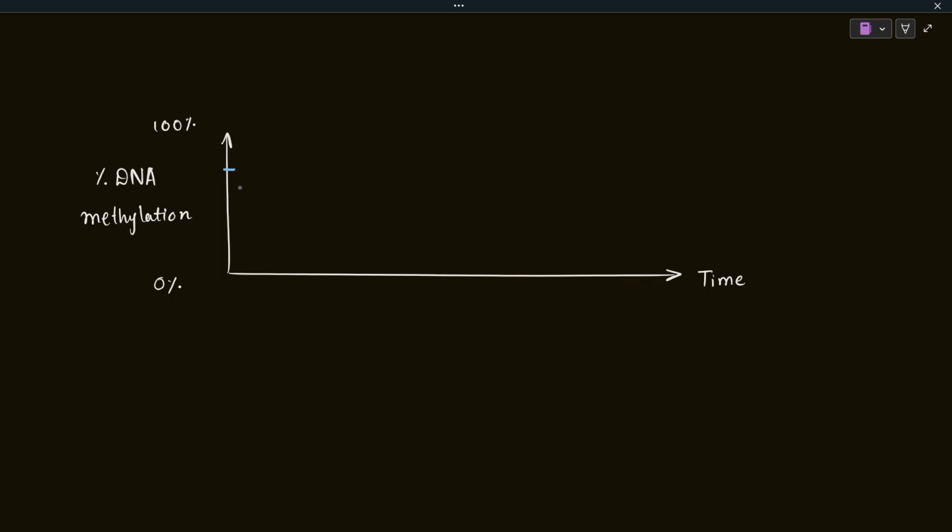The first event is the global demethylation, and that is why the methylation marks will decrease and reach zero. After it reaches zero, there will be re-establishment of the methylation marks. They will again reach a high point, and now those methylation marks will be demethylated.